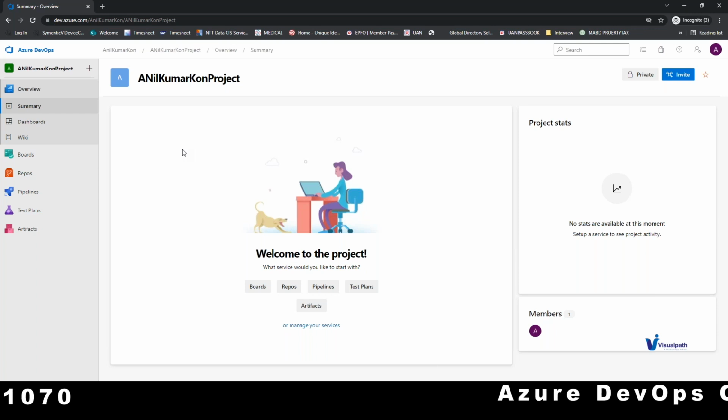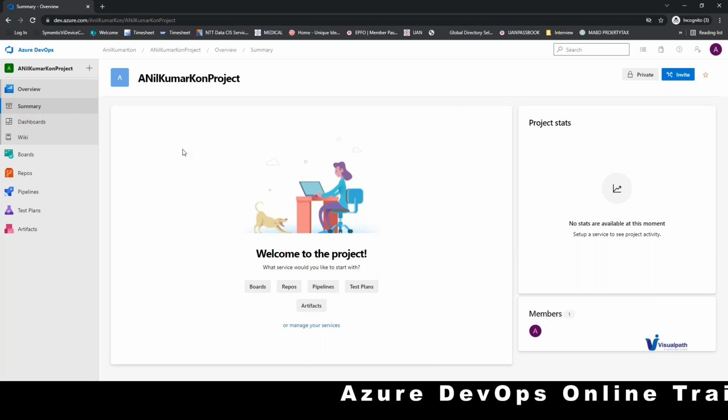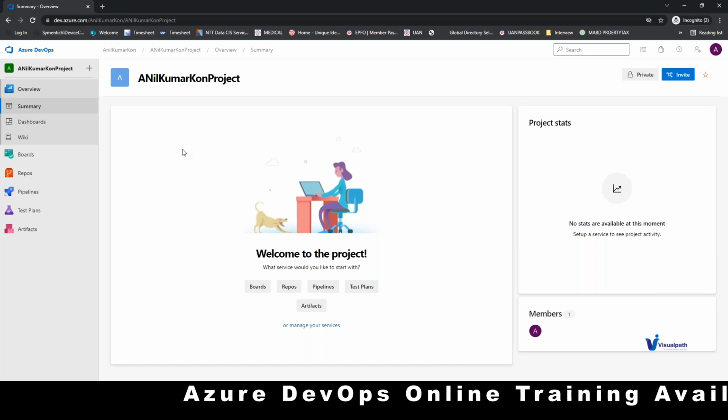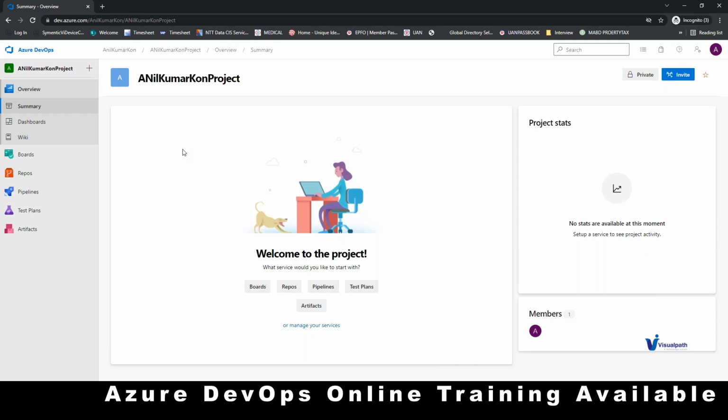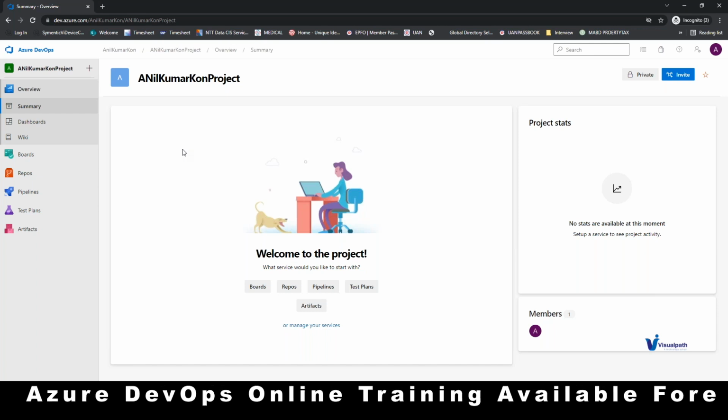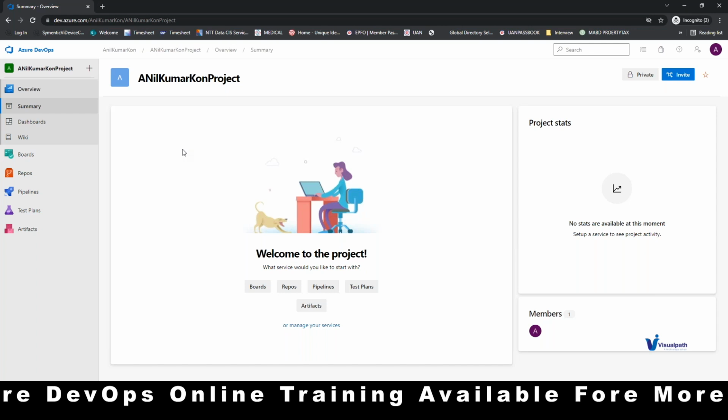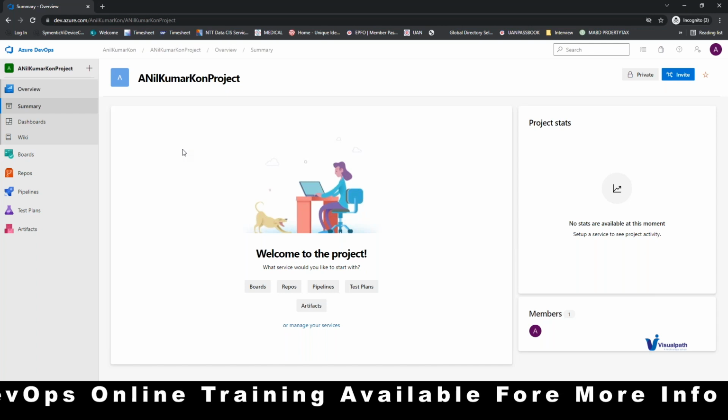So we have a differentiation for each and every service to discuss in detail, basically. So here you can see 6 services are being offered. Those are overview, boards, repos, pipelines, test plans, and artifacts, right?